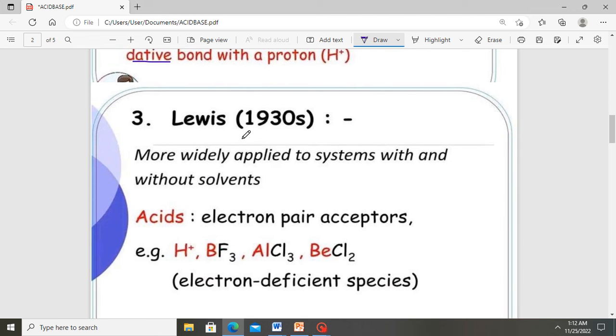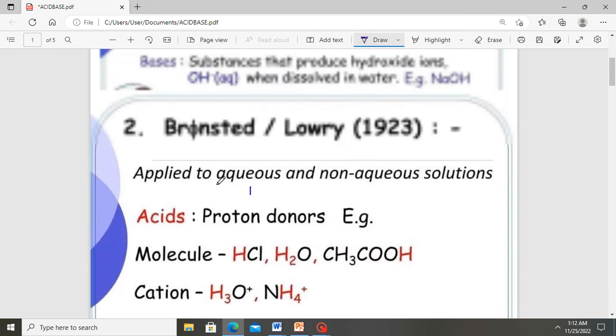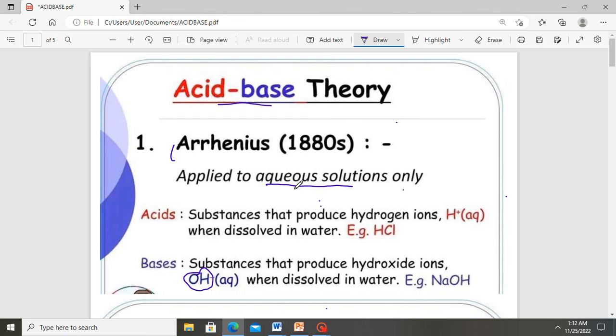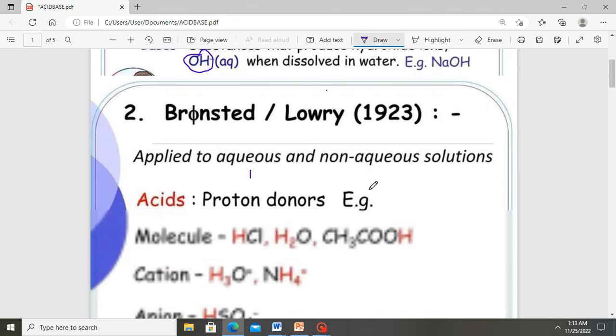The next one is what is called the Lewis acid. Lewis defined his concept of acids and bases more widely, applied to systems with and without solvents. Arrhenius defined his in aqueous solution only.